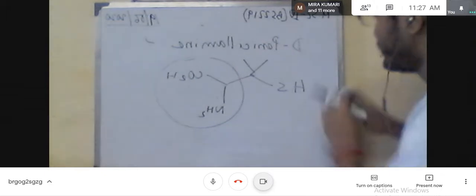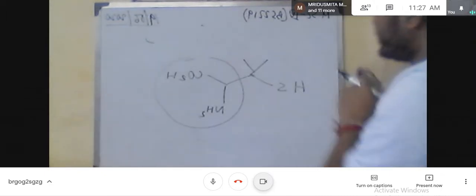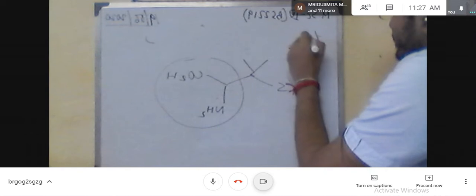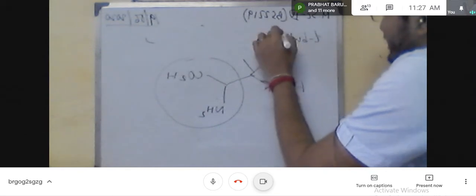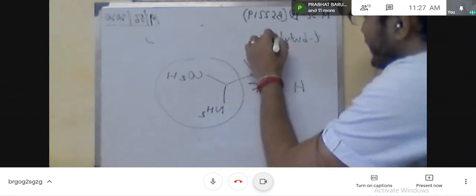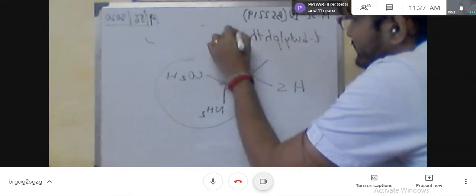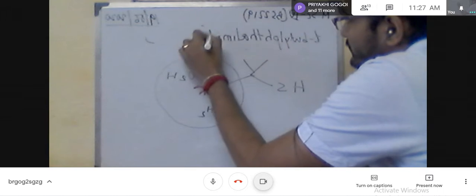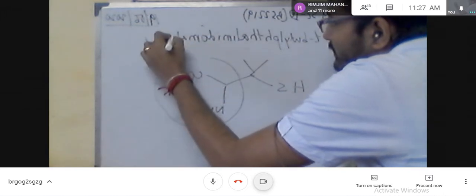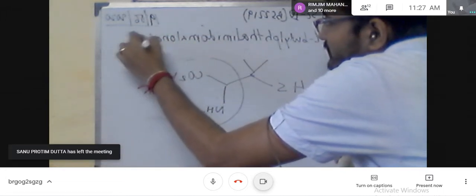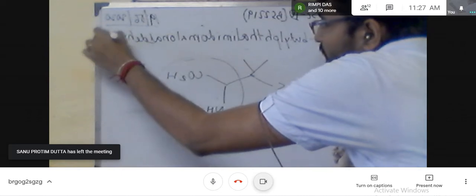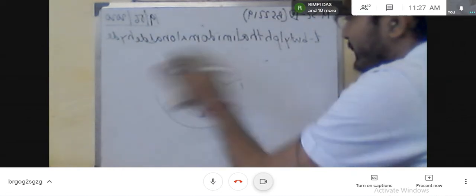that is tertiary butyl phthalimido malonaldehyde. Basically this is the ester. The name is big, but actually this is an ester molecule.